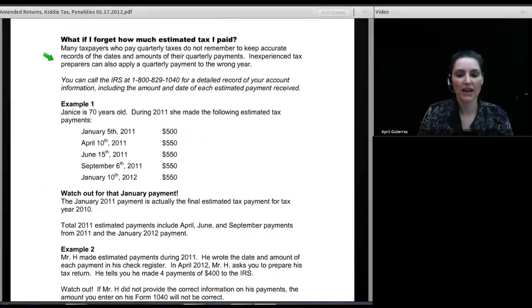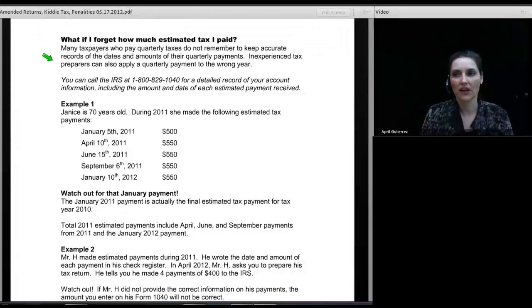What happens if I forgot how much estimated tax I paid? Well, this happens quite often, actually, especially when I have little old ladies for my clients. They don't remember exactly what they paid, what checkbook they used, when they paid. And they come in with their tax papers and they say they paid their quarterlies and they don't know what or when or how.